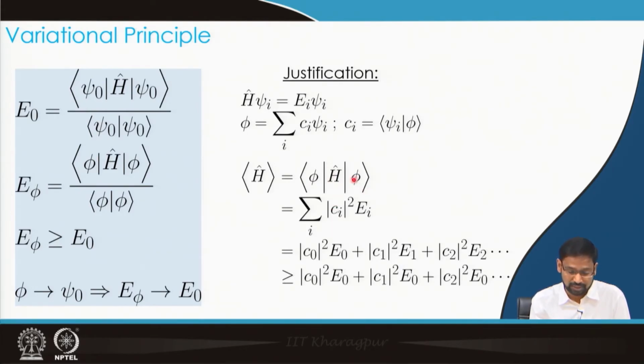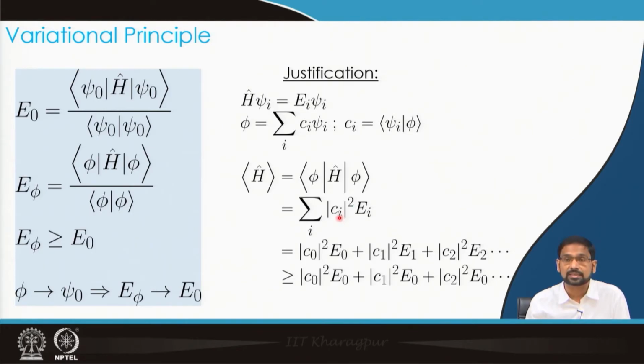When I evaluate this energy integral, if I put this linear combination of psi i's as phi in both bra and ket, I will end up getting an expression like this. We already had seen this expression when we were discussing postulate 4 of quantum mechanics. What does this tell me? It tells me that the energy expectation value is simply Ci square multiplied by Ei. So, Ci square represents the probability of observing energy Ei, the ith eigenvalue.